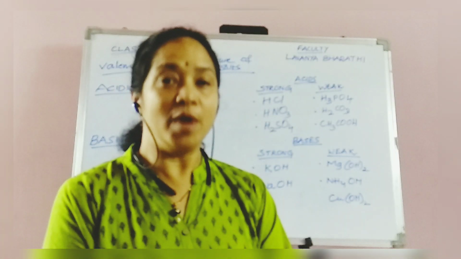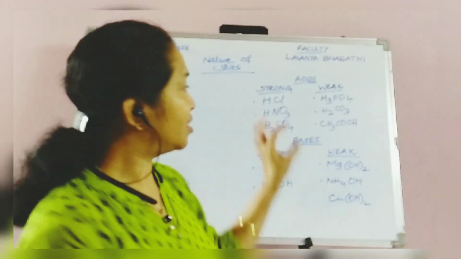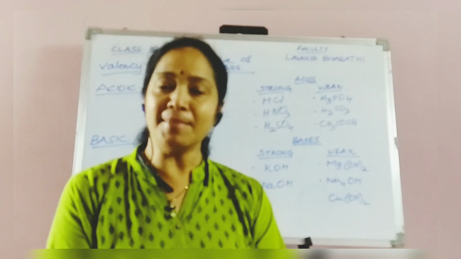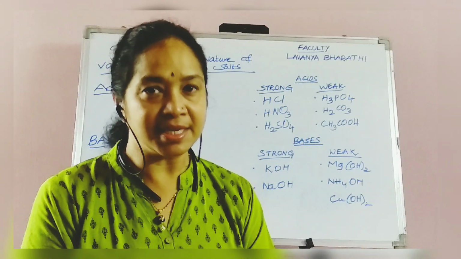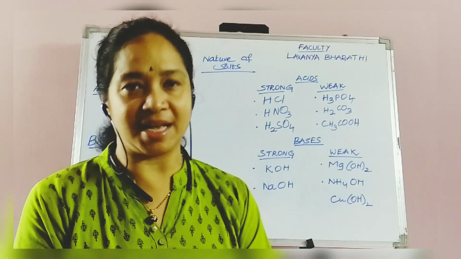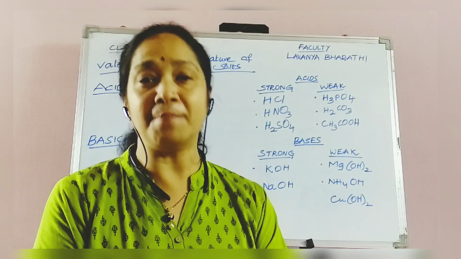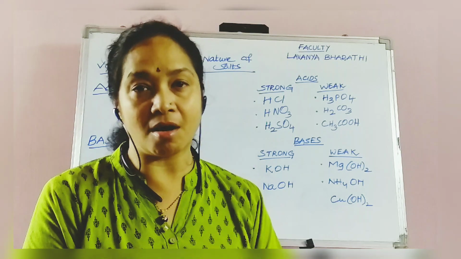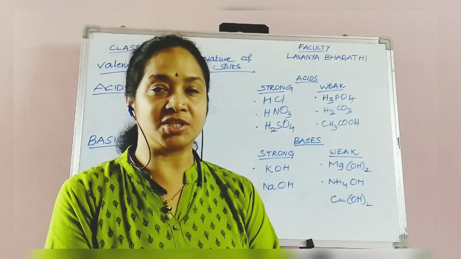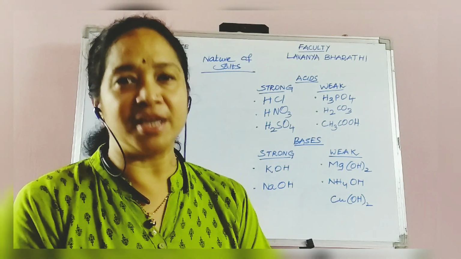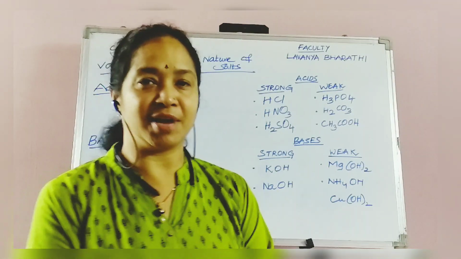First of all, we have to understand that there are two types of acids. Some acids are strong acids and some acids are weak acids. And the strength or weakness depends upon the pH, that is the release of H plus ion concentration when they undergo dissociation or ionization.